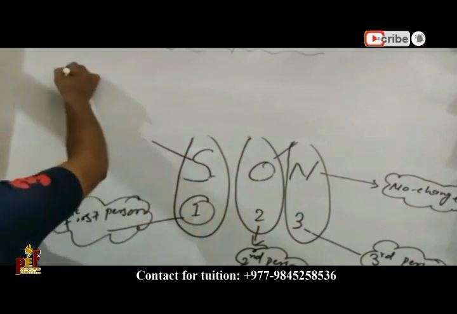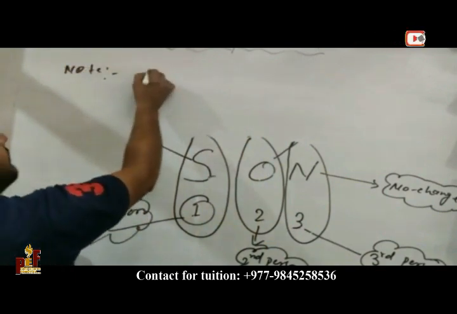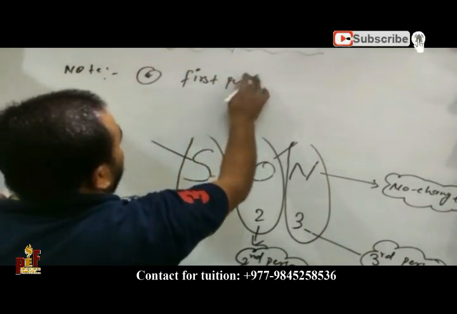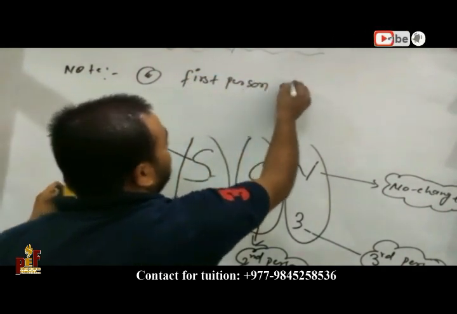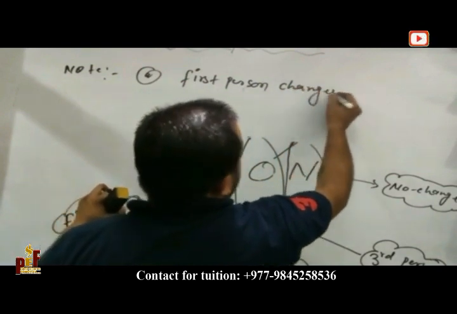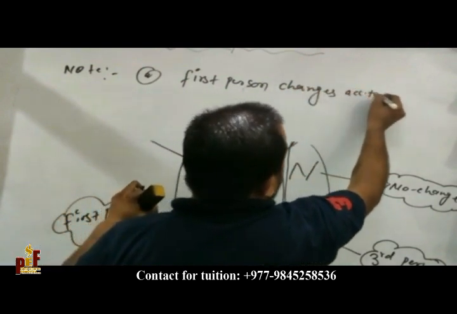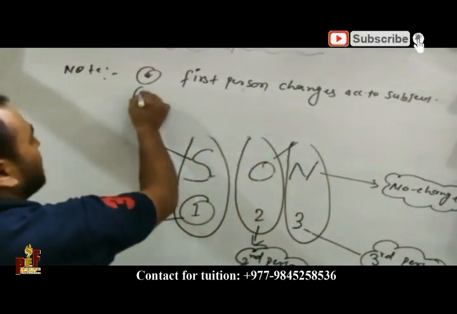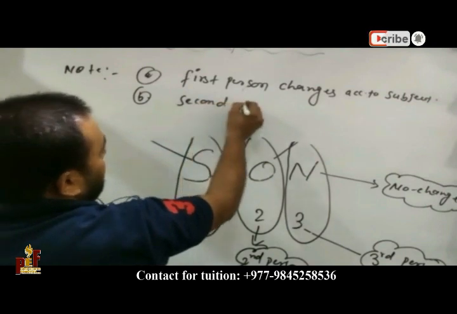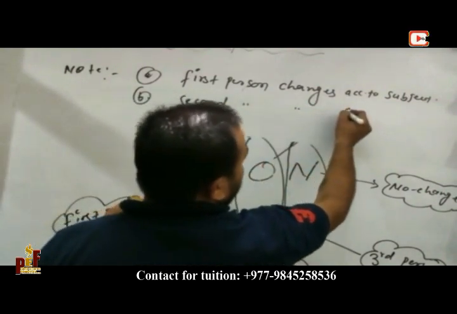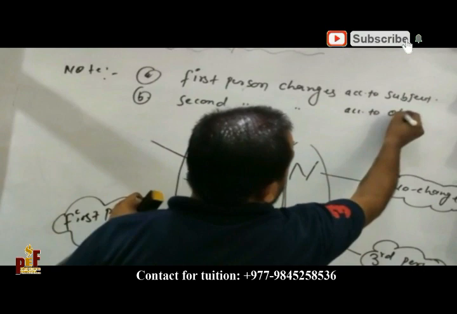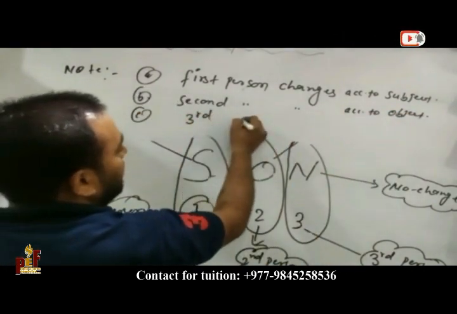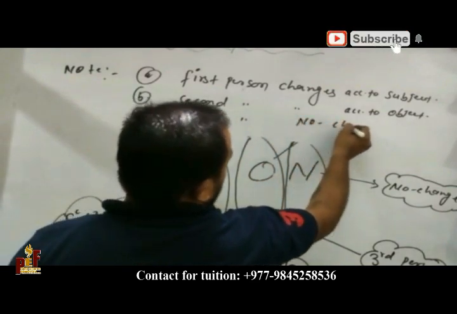Now you can write here a note: first person changes according to subject, second person changes according to object, third person no change.